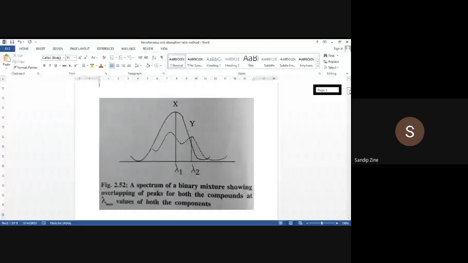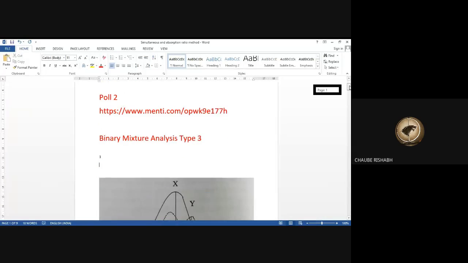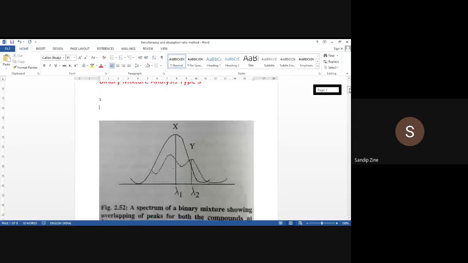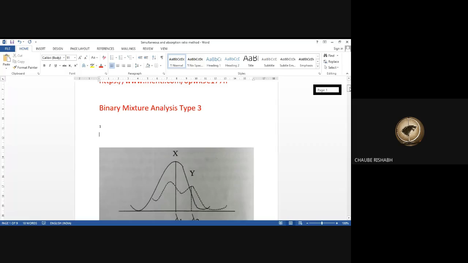Rishabh, can you talk about this? How will you remove unwanted peaks? Hello, sir. Hello. Sir. Yes, the correct answer to remove unwanted peaks is that either we can go for difference spectroscopy or derivative spectroscopy. Hello. Yes, we are listening. It's okay, Rishabh. I will continue now.